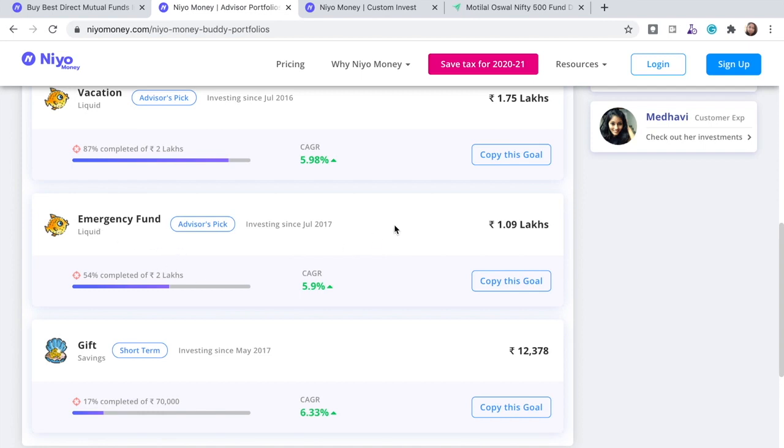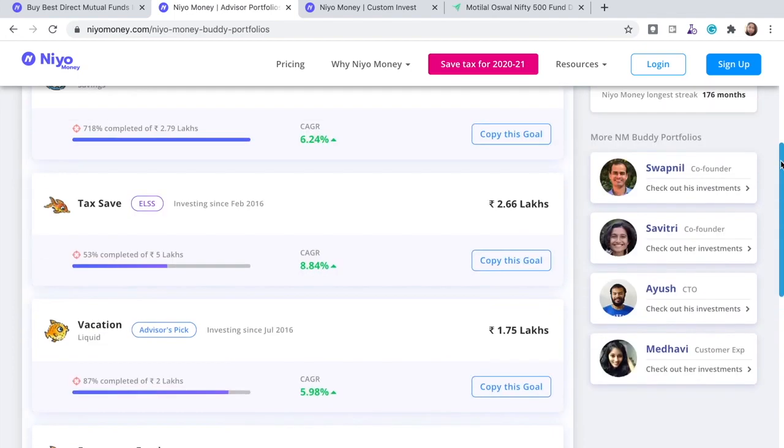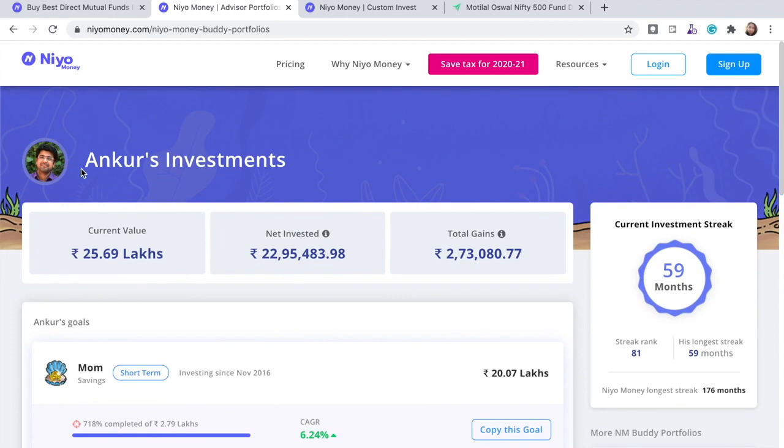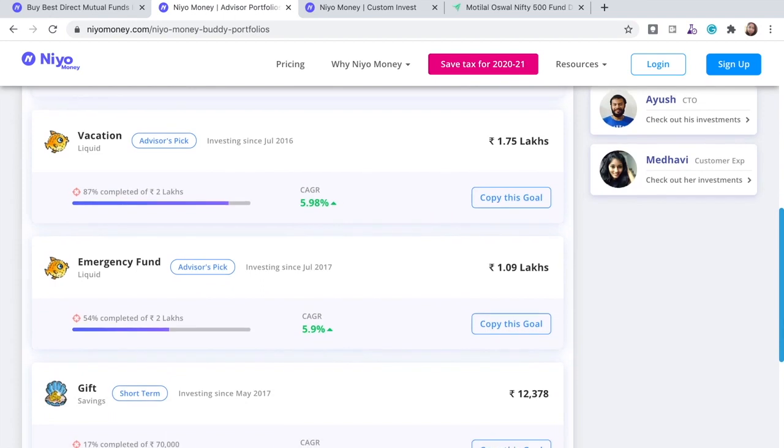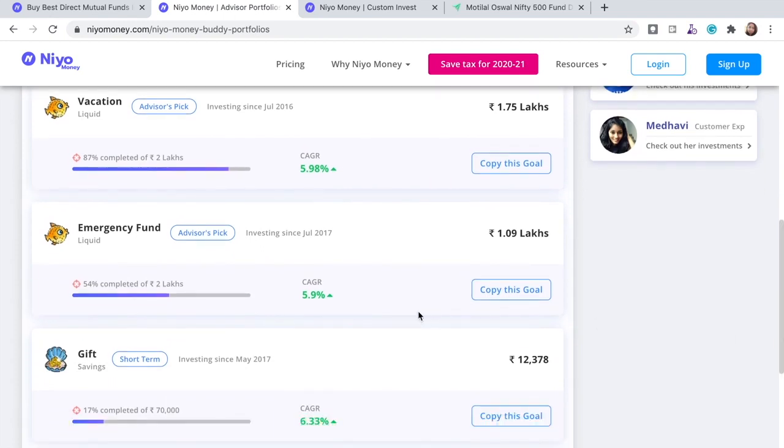after the investment has been done, if you click on this particular investment, it will show the amount which you've invested. So this is Ankur's investment, not mine. So yes, you can have a look at it over here. And yes, so this is how you would need to set up your Neo money. You can probably log in and go check for more details in there. Somehow I like this, it's very intuitive, so I thought I'd share this with you.